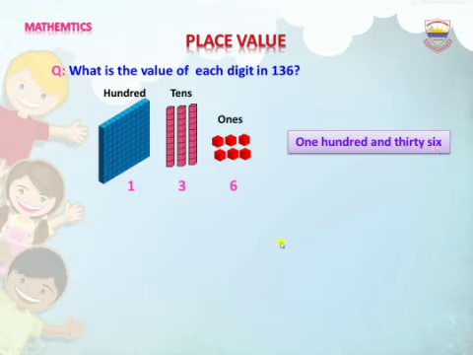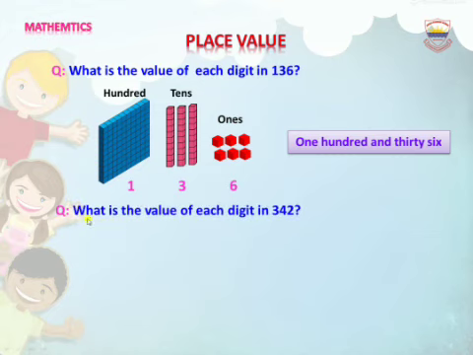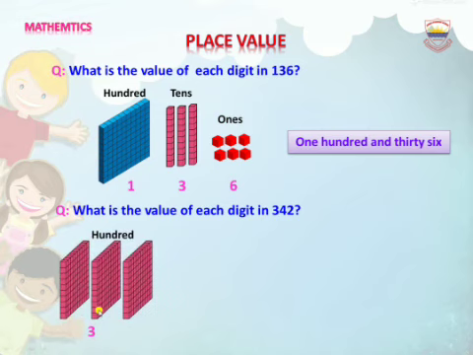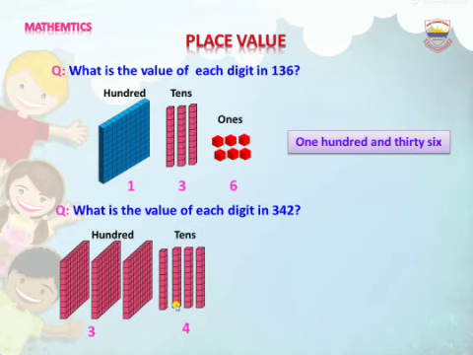Let's do more practice of place value. The next example is, what is the value of each digit in 342? Count with me the hundreds blocks. 1, 2, 3. Yes, there are 3 hundreds. Now count the stakes. 1, 2, 3, 4. We have 4 tens, means 40 blocks.